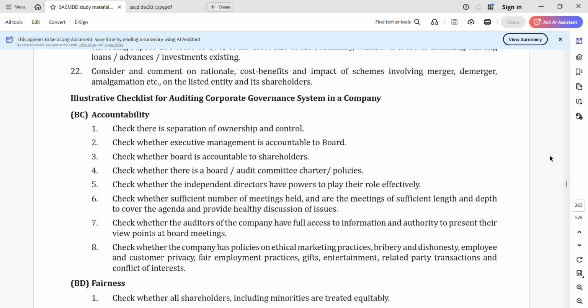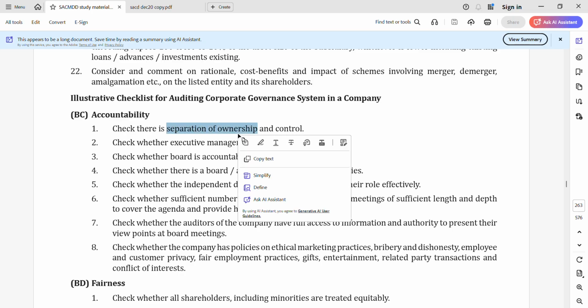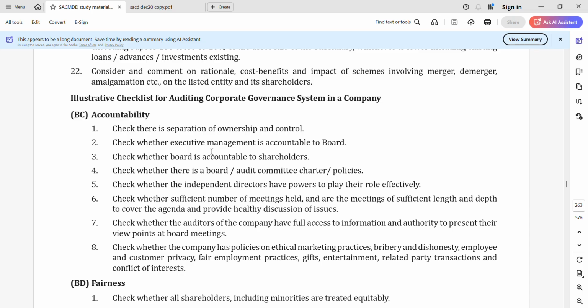Briefly elaborate the accountability and transparency checklist regarding audit while auditing the corporate governance system in a company. So these are the various things regarding accountability. First is separation of ownership and control should be ensured. Check whether executive management is accountable to the board, and check whether the board is accountable to shareholders.